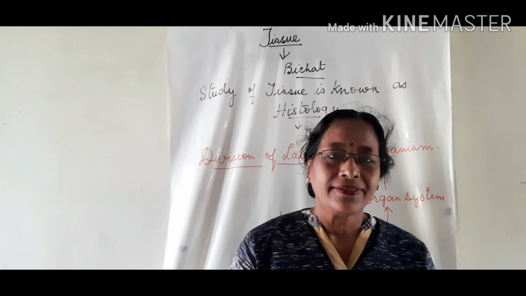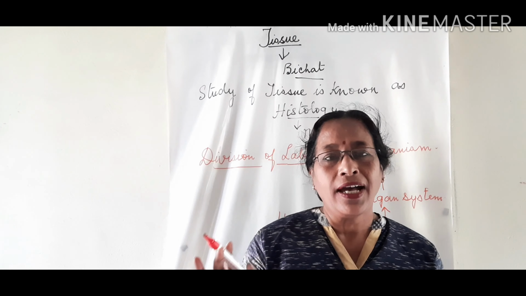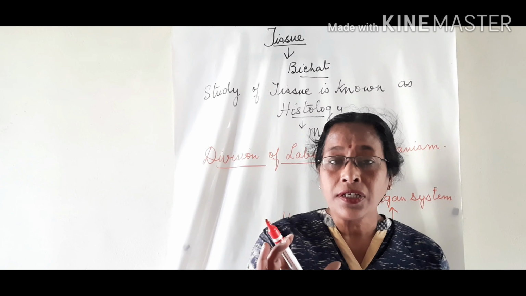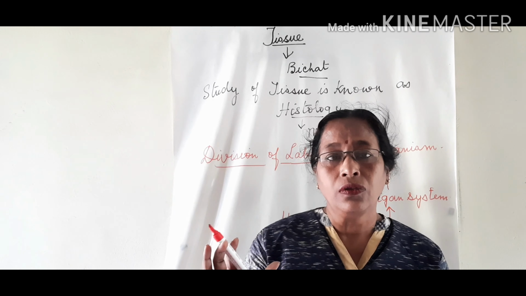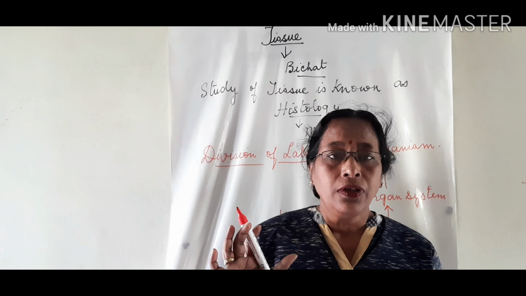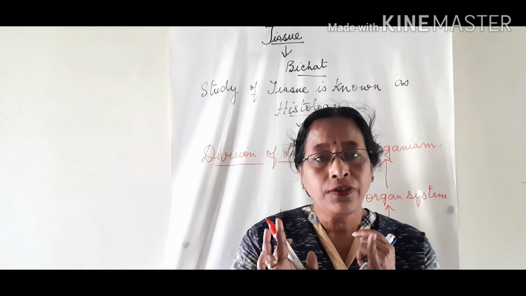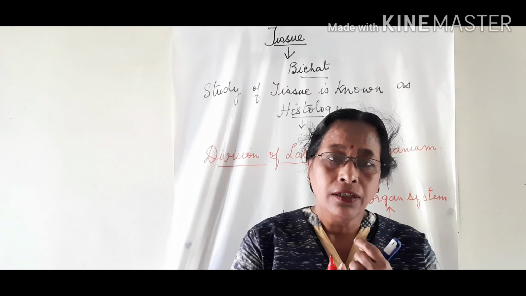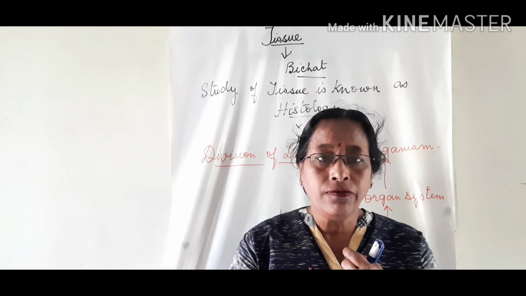So this is known as division of labor. This is a distinct character of multicellular organisms. Now we know the definition of tissue. We know what the hierarchy of the cell is. We know what division of labor is.